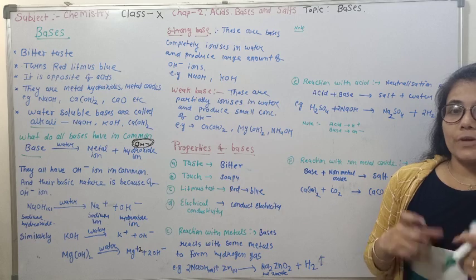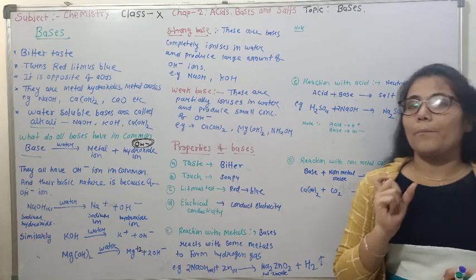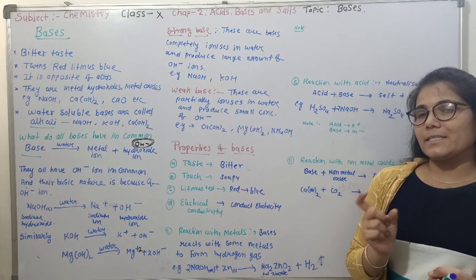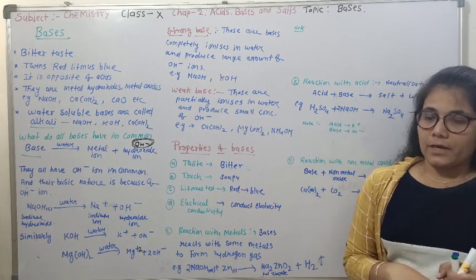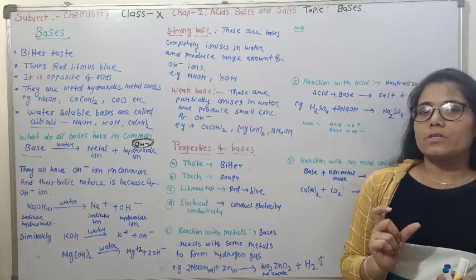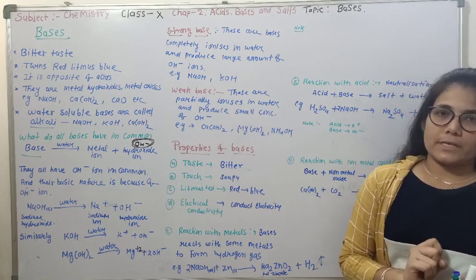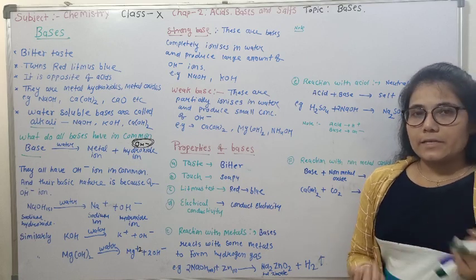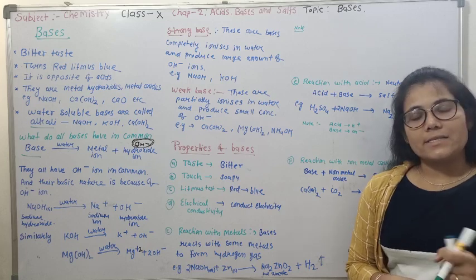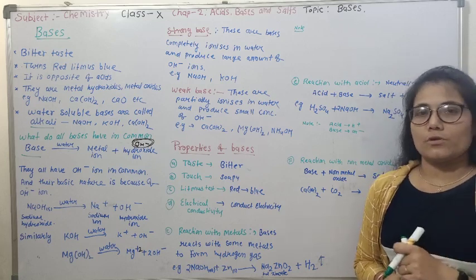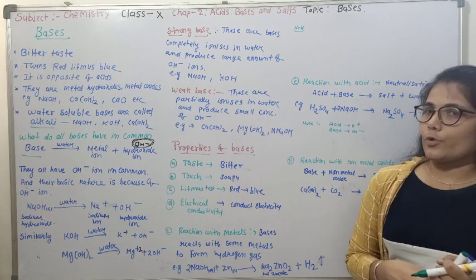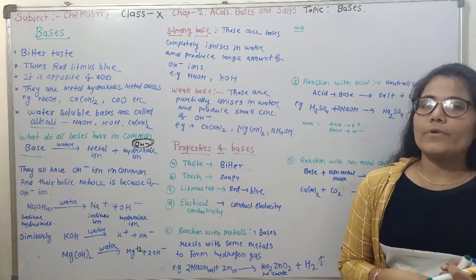Now weak bases do not completely dissociate into their ions, but are partially ionized. Because they are not completely ionized, they produce a small amount of hydroxide ion. These are calcium hydroxide, Ca(OH)2, magnesium hydroxide, Mg(OH)2, and ammonium hydroxide, NH4OH. These are considered weak bases.